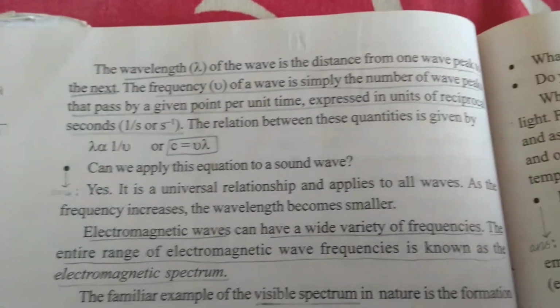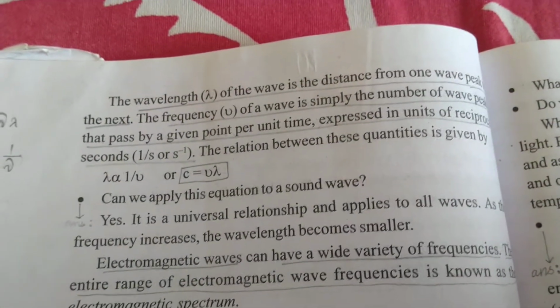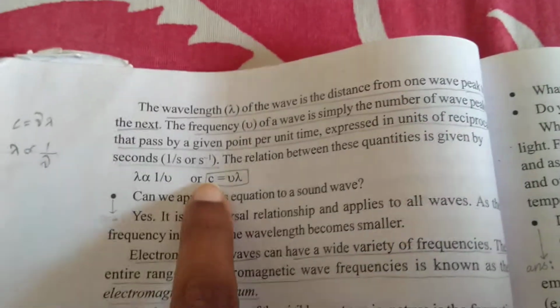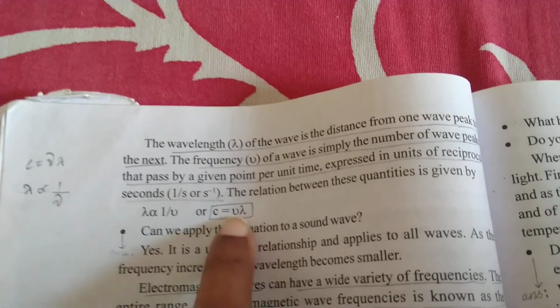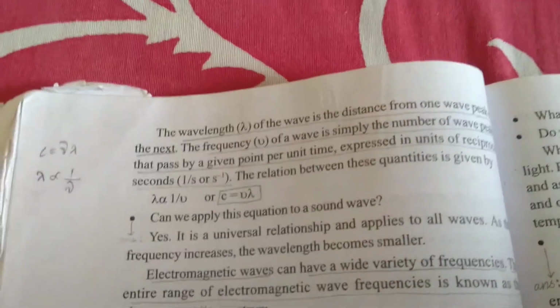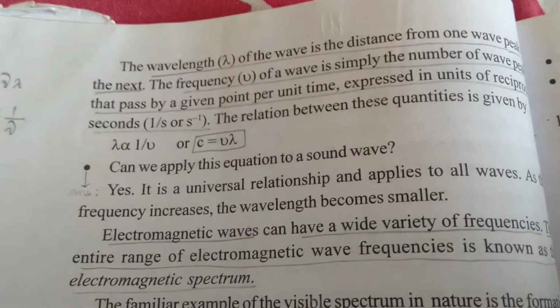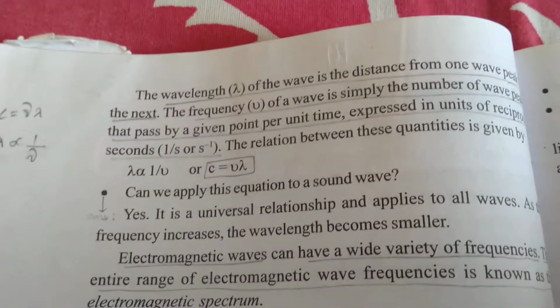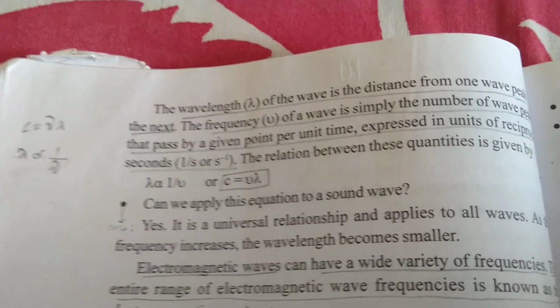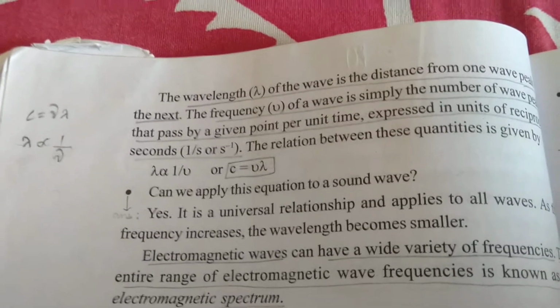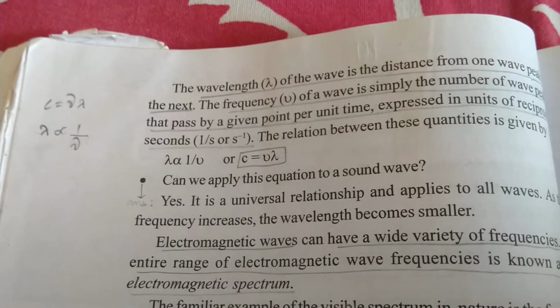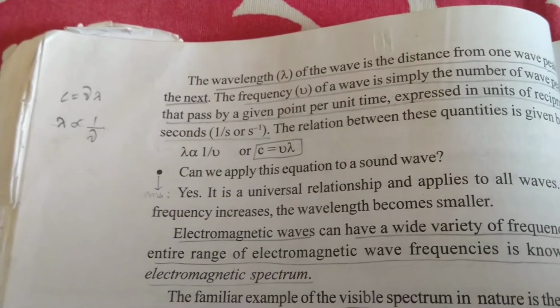So here the first one, characteristics of light. Light is a propagation, in the waveform. The velocity of light represented by c is equal to nu lambda, nu being the frequency and lambda being the wavelength. So how do you define frequency and wavelength? Frequency is the number of waves crossing a particular point in a medium per second. That means in a unit time, how many waves are crossing a point. That number is the frequency.